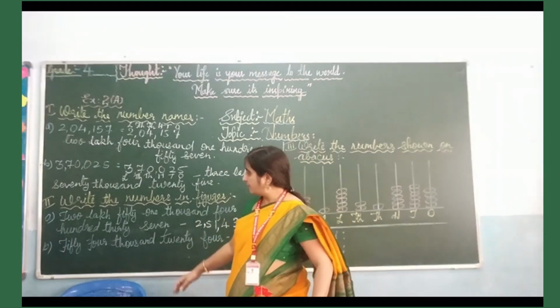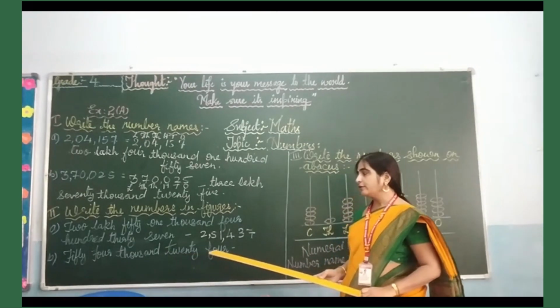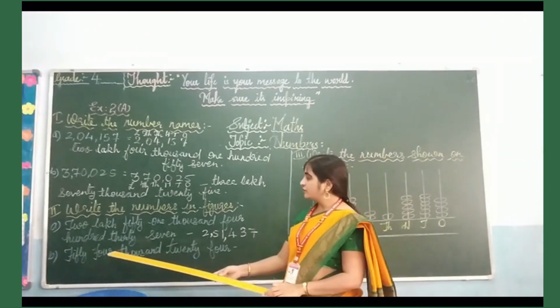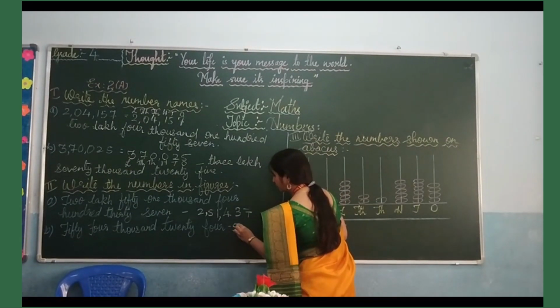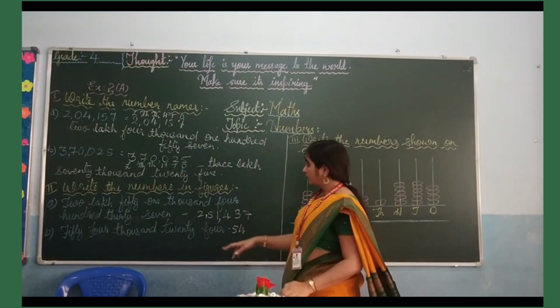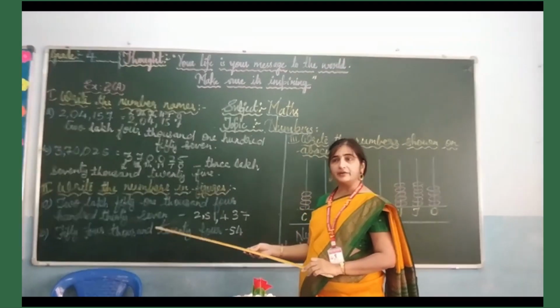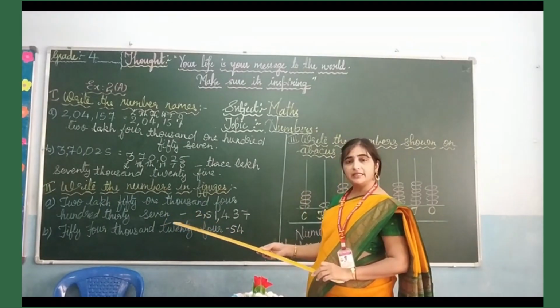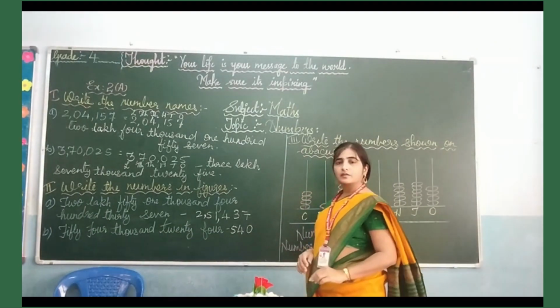So the next number is 54,024. 54,000. So you will be writing it as 54, and after 1,000 you can see you don't have hundred. So in the place of hundreds digit you will use 0.